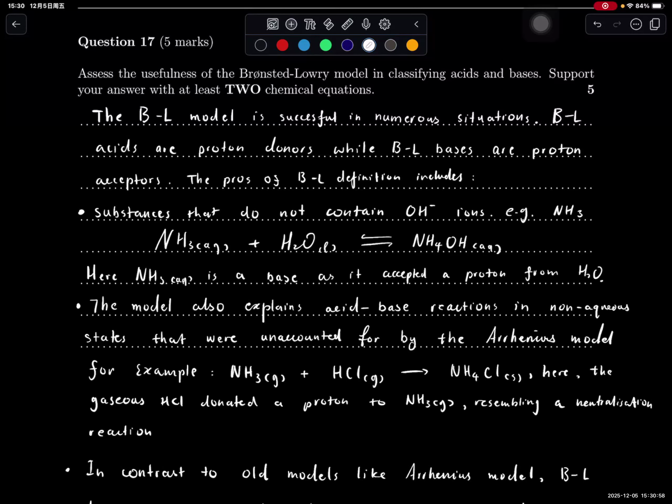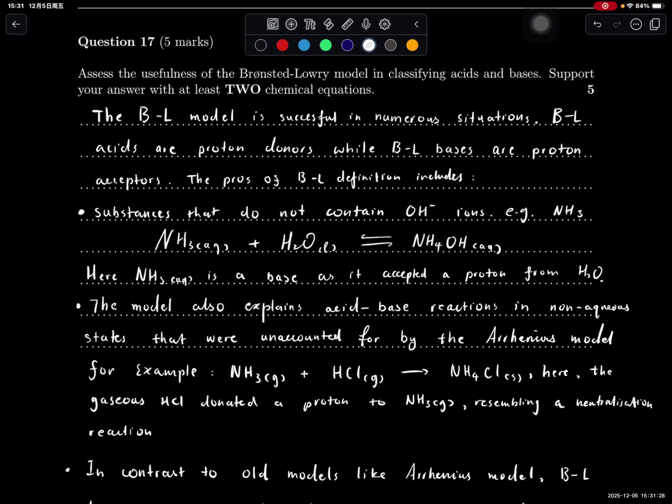Okay, so give the definition first. Brønsted-Lowry is very successful, right? That's my judgment. So Brønsted-Lowry says that acids are proton donors and bases are proton acceptors. Arrhenius says that substances that do not contain hydroxide cannot be considered a base, so Brønsted-Lowry covers more. This is an example of an Arrhenius limitation, although I didn't really specify that, but it is. So Brønsted-Lowry was able to demonstrate this.